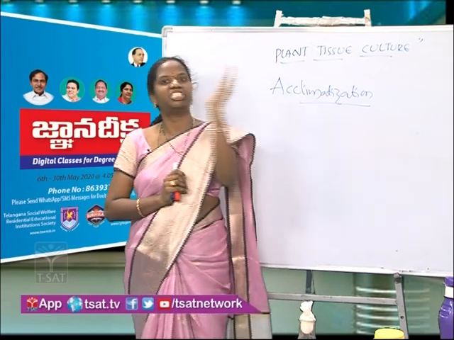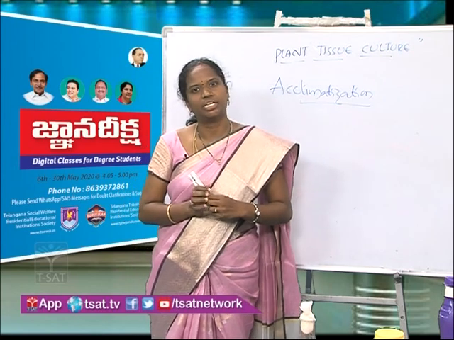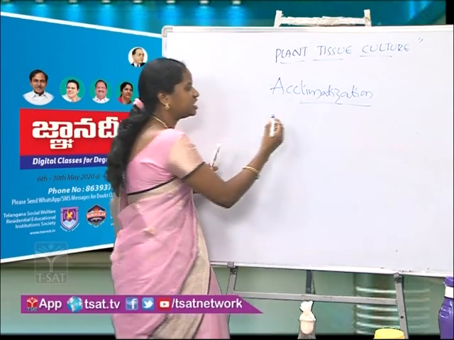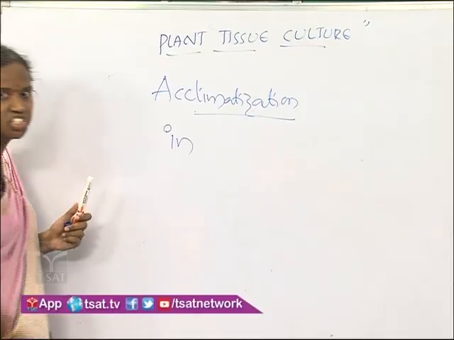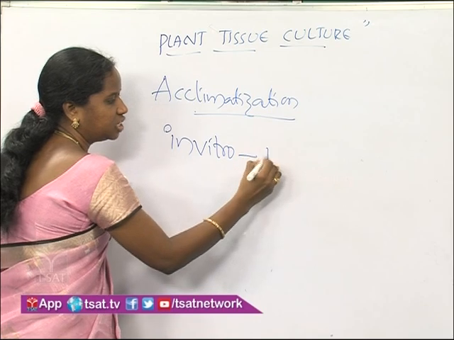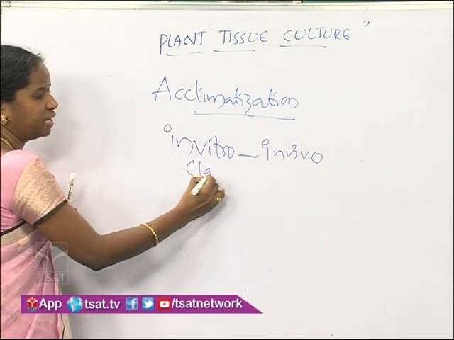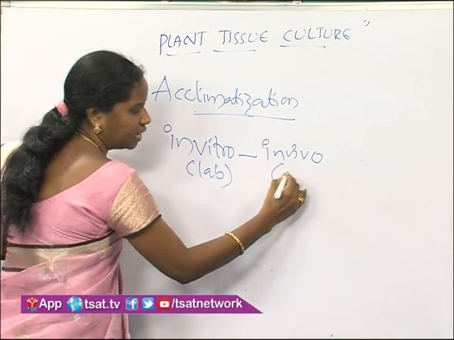They should be shifted to in vivo conditions. In vivo means natural conditions. So here acclimatization means we have to change the plant from in vitro conditions to in vivo conditions. In vitro: laboratory conditions. In vivo: natural conditions.